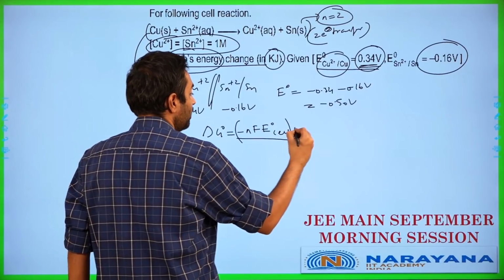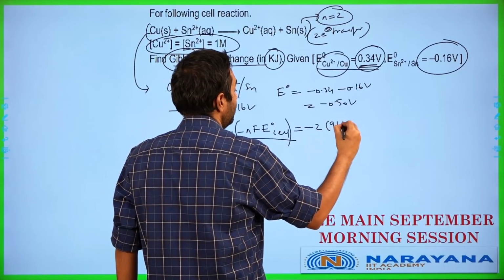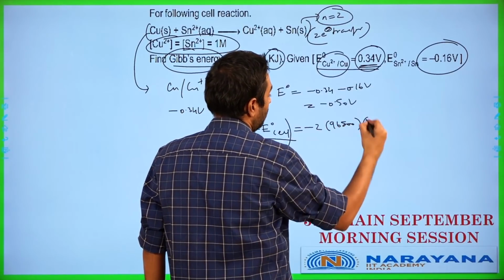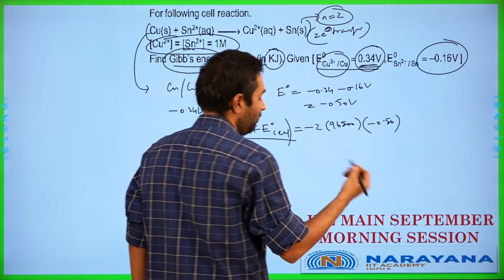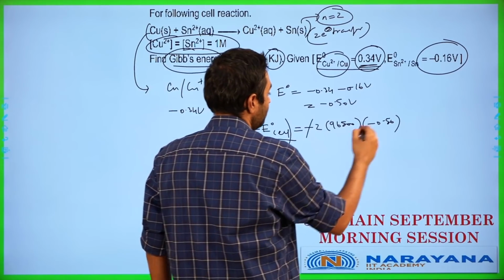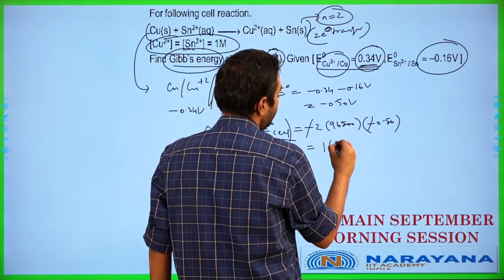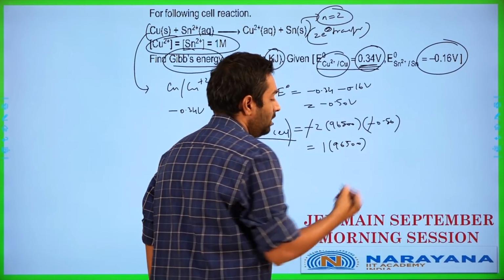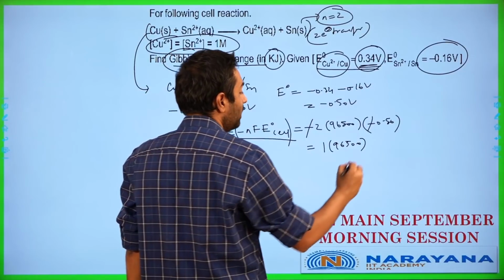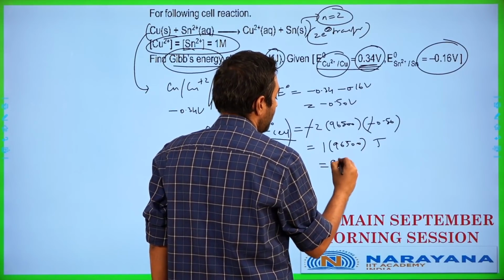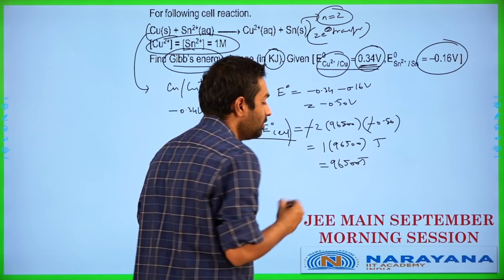Now we can directly substitute here. Minus 2 into 96,500 into E naught of the cell, which works out as minus 0.50. Meaning now we'll end up having this minus and minus getting cancelled off. So it works out as 2 into 0.5, which works out as 1 into 96,500. In this case, the units which you are going to be getting are basically going to be joules. So the answer we are getting is currently 96,500 joules.